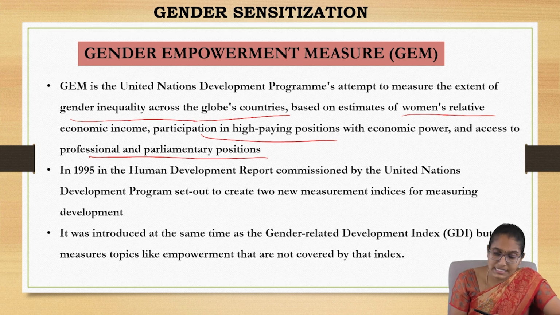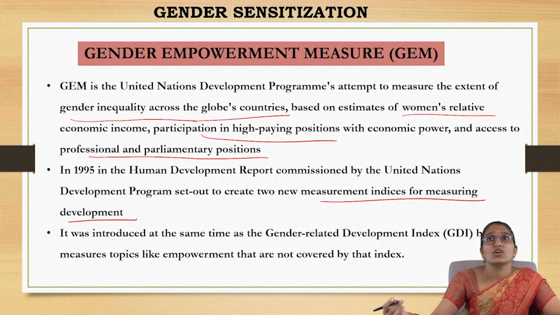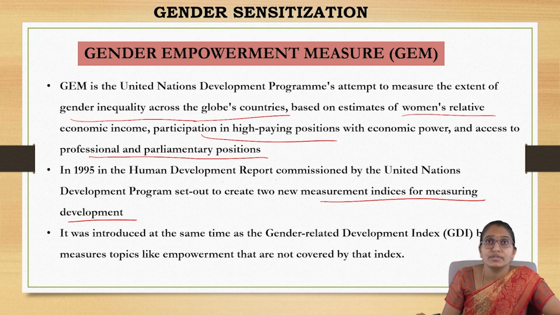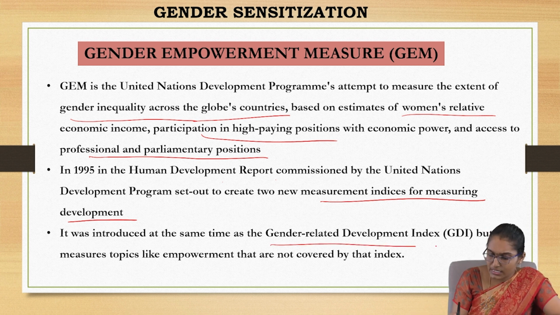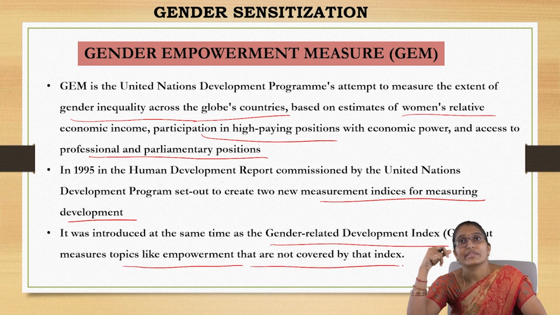And in 1995, the HDR, the Human Development Report, commissioned by the United Nations Development Program, set out to create new indicators for the development of gender. So it was introduced at the same time as the gender related development index, but it measures topics like empowerment that are not covered by the GDI.